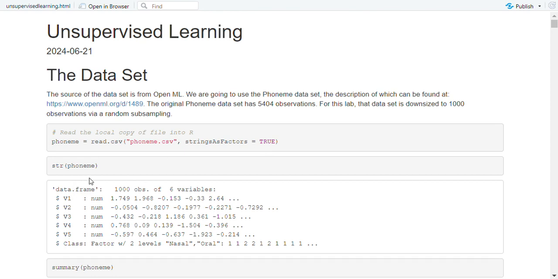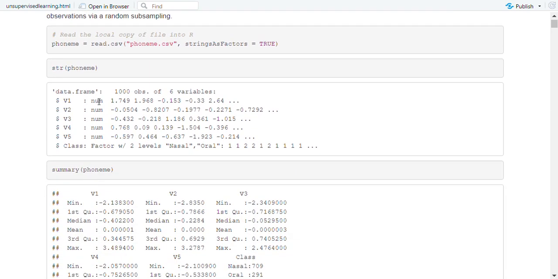str of FoundMe gives the description of each of the columns. It is a data frame with 1,000 observations of 6 variables. V1, V2, V3, V4 and V5 are numeric variables.